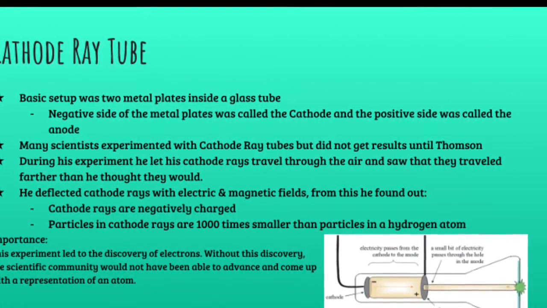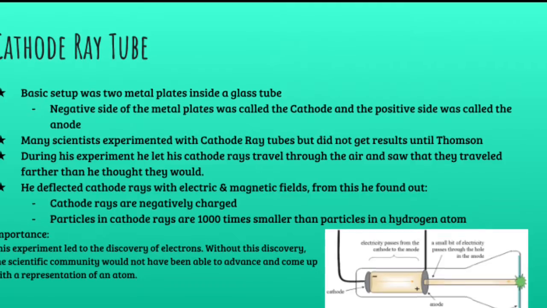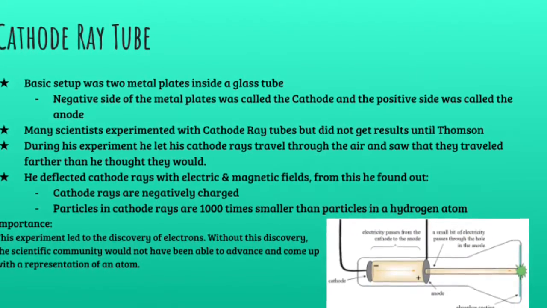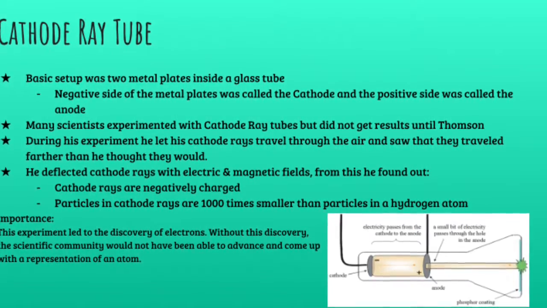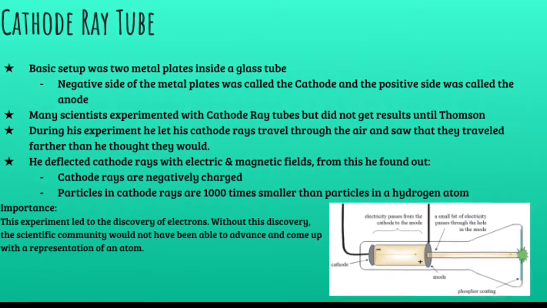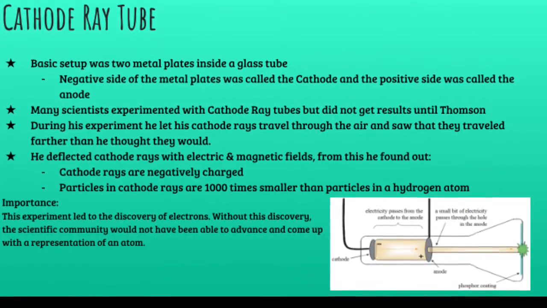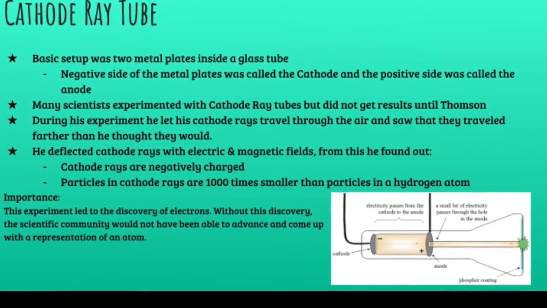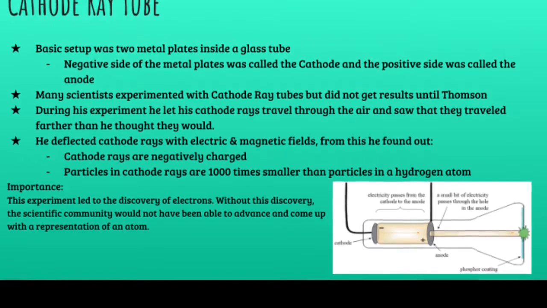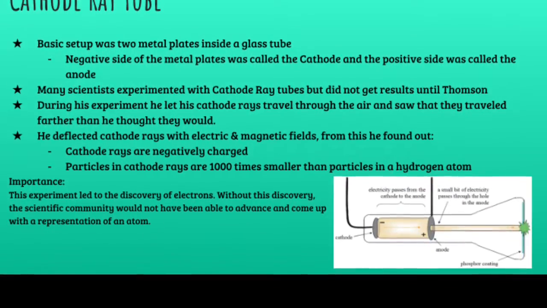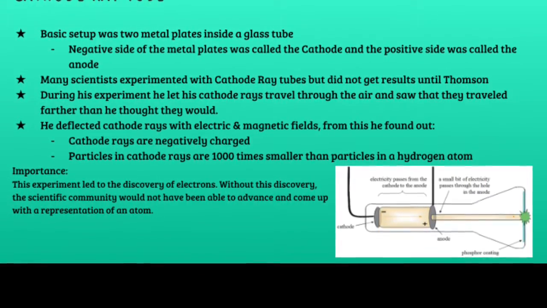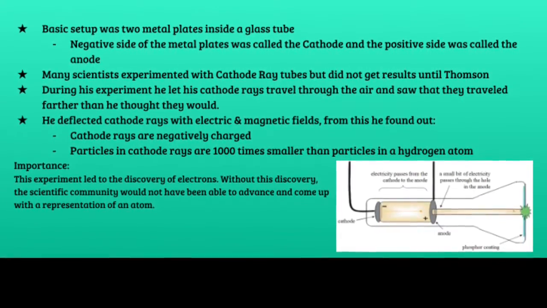During his experiment, he let his cathode rays travel through the air and saw that they traveled farther than he thought they would. This told him that cathode rays are actually smaller than scientists thought atoms would be. He deflected cathode rays with electric and magnetic fields. From this he found out cathode rays are negatively charged. Particles in cathode rays are 1,000 times smaller than particles in a hydrogen atom, and this was the discovery of the electron. Without this discovery, the scientific community would not have been able to advance and come up with a representation of an atom.